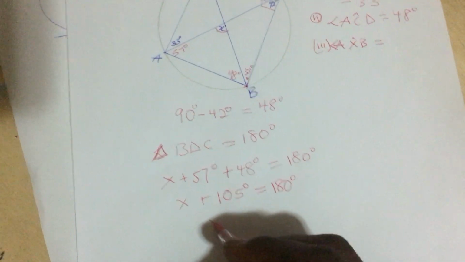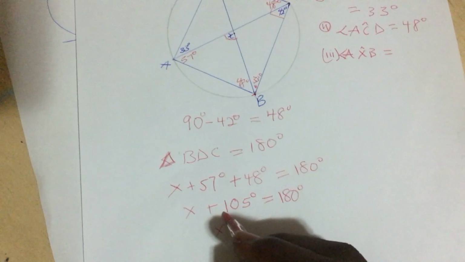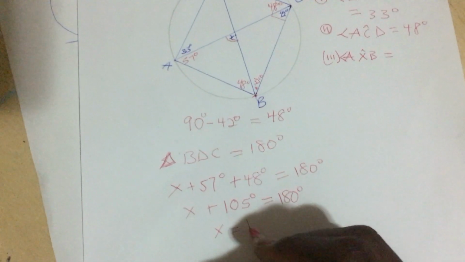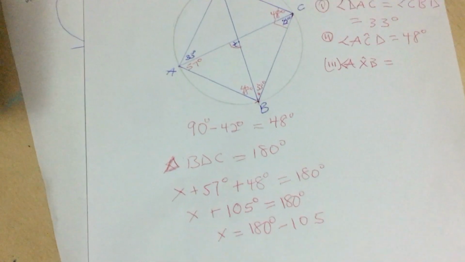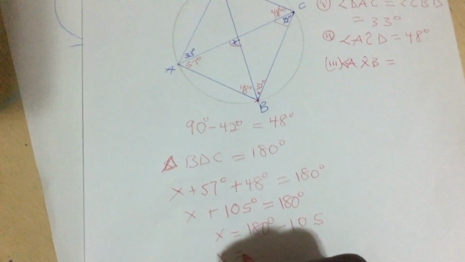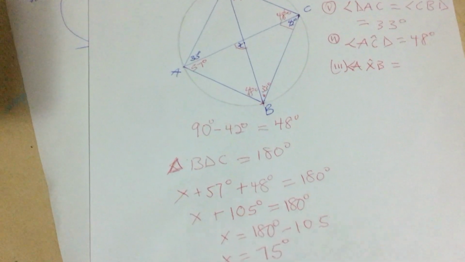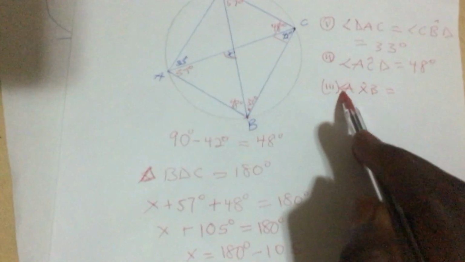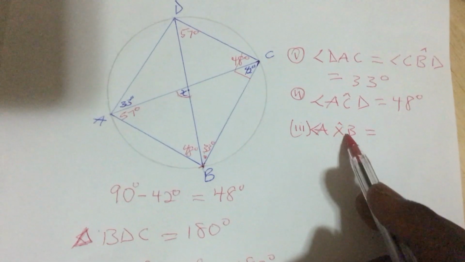Making x the subject, we are sending positive 105 to the other side, so it will become negative. So 180 minus 105. When you subtract this from this, we are getting 75 degrees. Are we okay? So that means our angle AXB will be